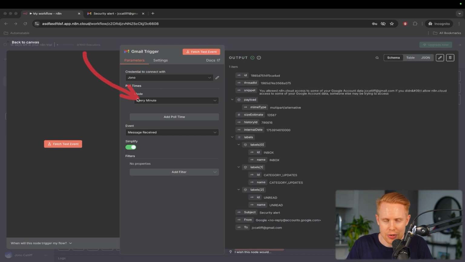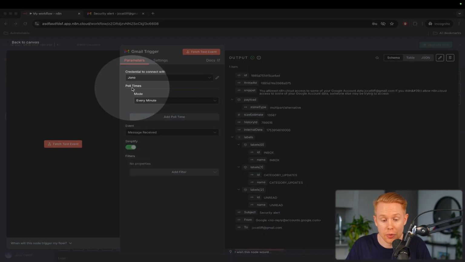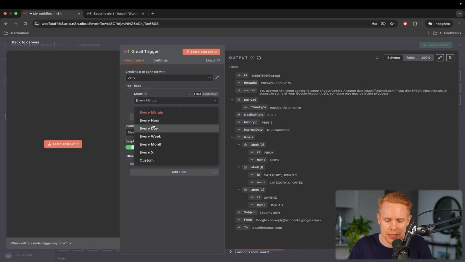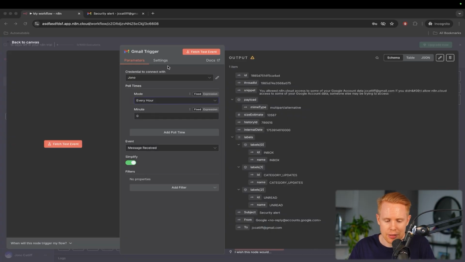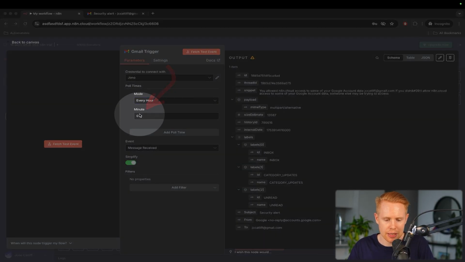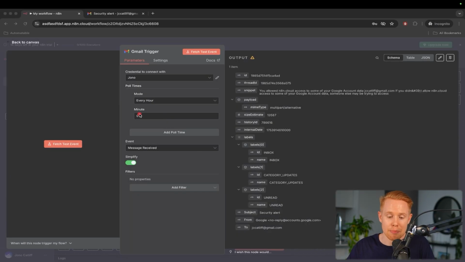In this instance here, it's a poll. Some are polls, some are instant triggers, and you'll know because if it says poll here, then it's going to request information on a given time frame. This could be a minute, every hour, every day, every week, every month, and so on and so forth. So I'm going to go ahead and choose every month. Then it will say the minute here. So you could be like every 30 minutes into the hour, for example, or every 20 minutes into the hour. You can choose this. I'm just going to leave this at 0.